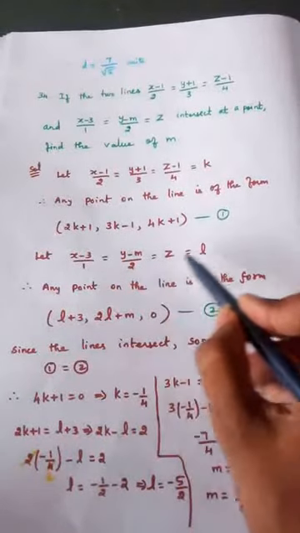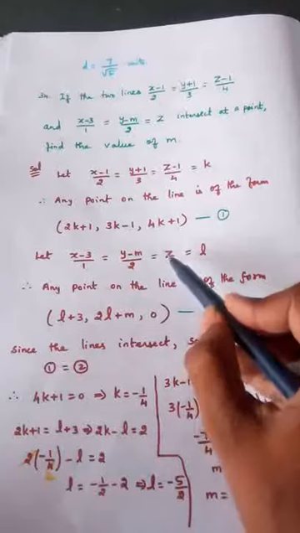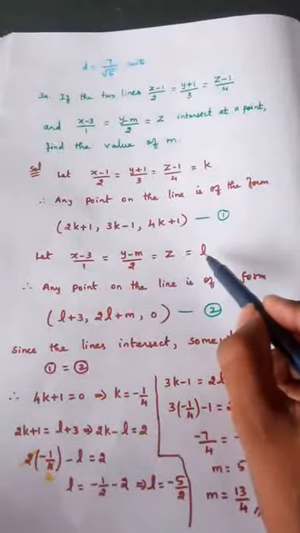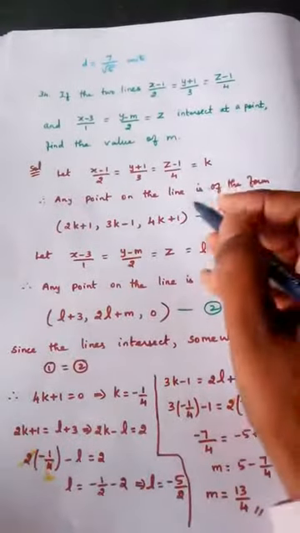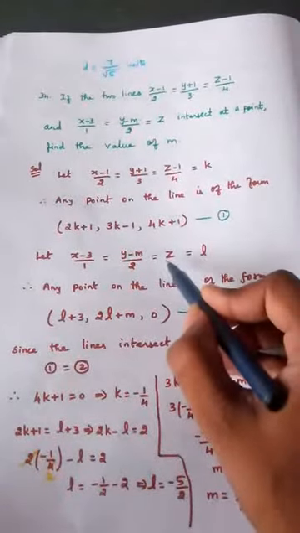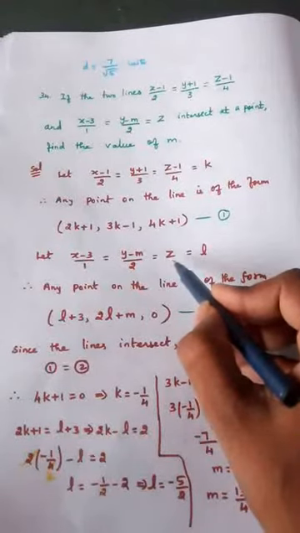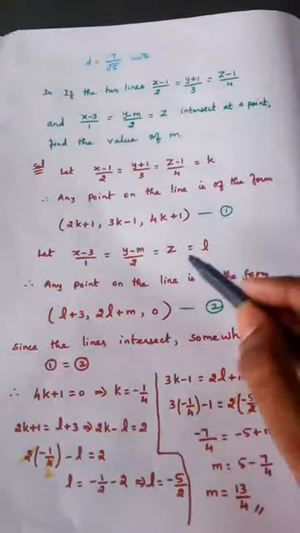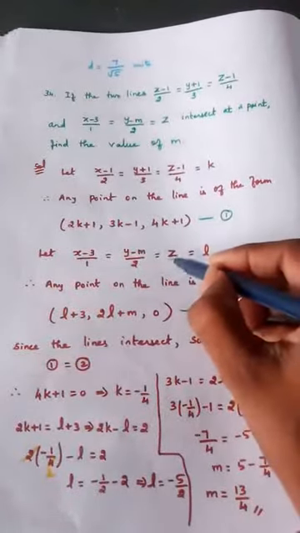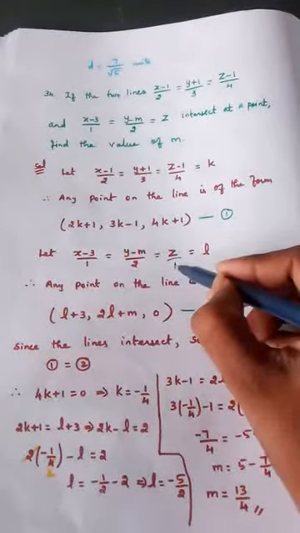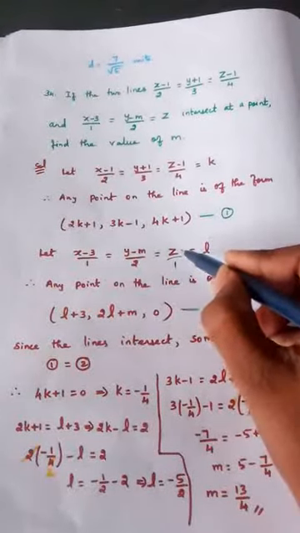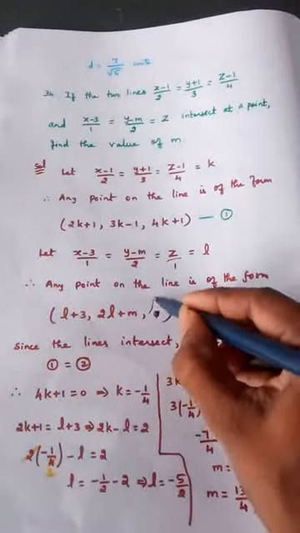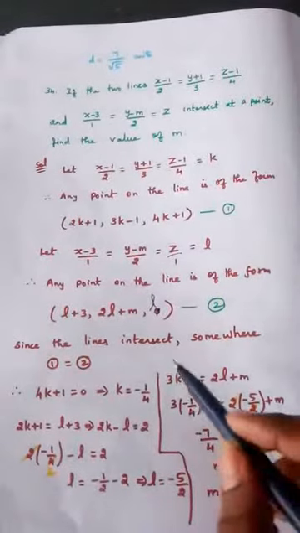The y value: 2L plus M. For the z value, cross multiply, you just imagine that 1 is present here. 1 into L is L. No number is there, so z is equal to L. I think I have written it wrongly here. So 0 will not come here. Only L should come. Try to understand.